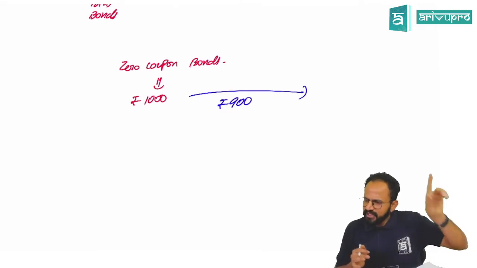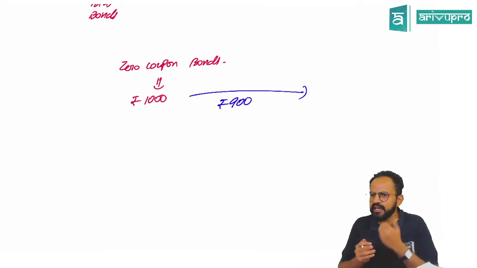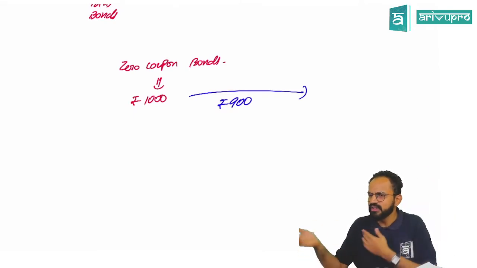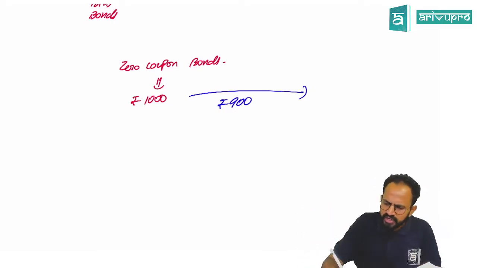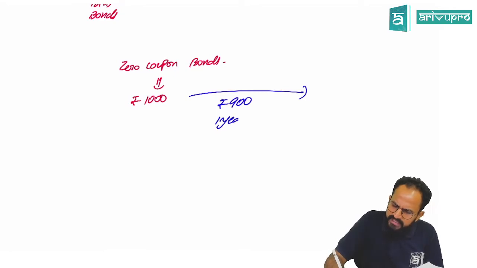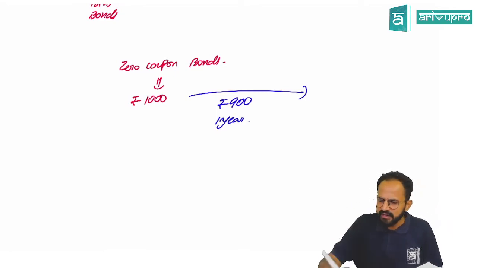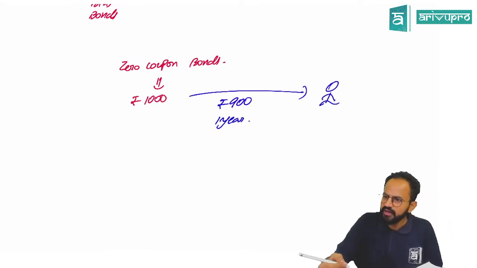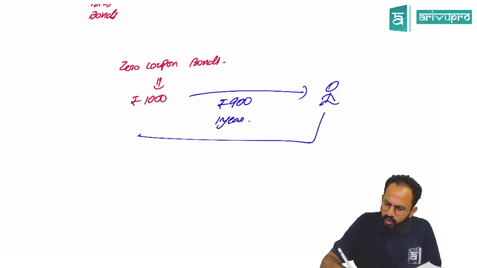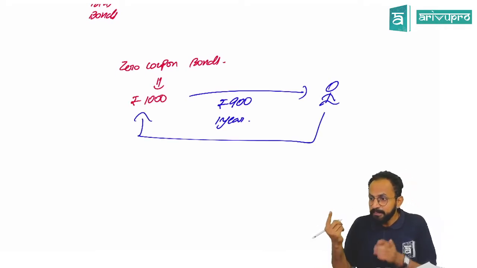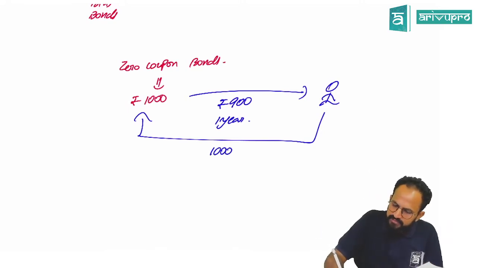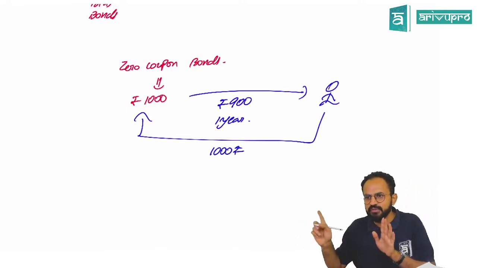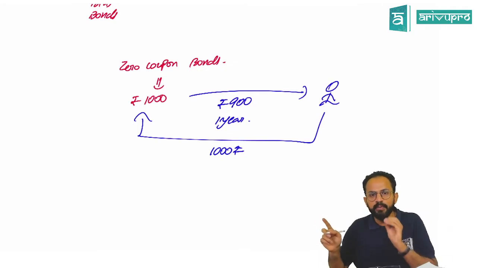After that it has a certain maturity period. It can be 12 days, 14 days, 364 days. There are many maturity periods. So assume it is a 1 year maturity. I'm just giving you an example. After 1 year, whoever took that bond will go and give it back to RBI. He purchased it at 900. Now he will get 1,000 rupees, the real value of the instrument. So these are called zero coupon bonds.